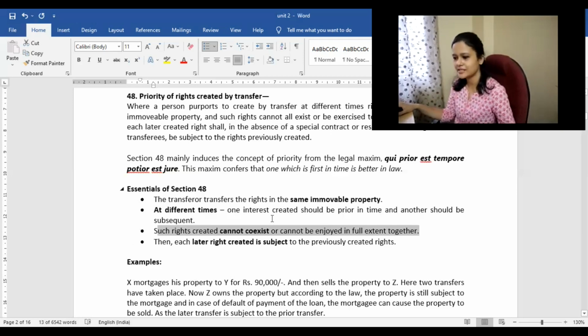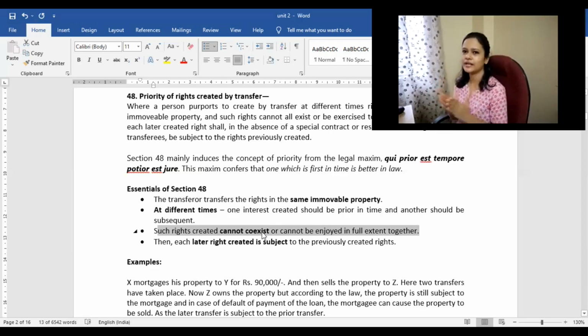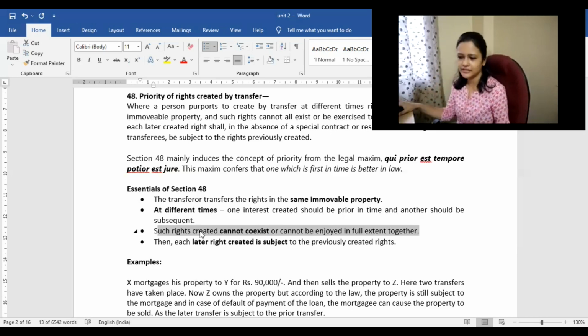Okay, so we have four essentials. First of all, it applies to immovable property, and the right should be created with regard to the same immovable property. Transfers have to take place at different times so that we can differentiate which one came first and which one came at a later stage. Such rights created cannot coexist or be enjoyed to the full extent together. Both parties would not be enjoying the right together or sharing it, because whoever comes first has the better title.